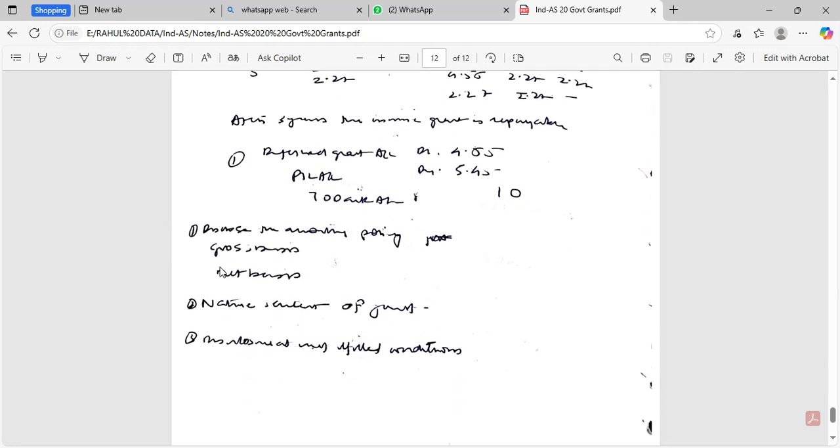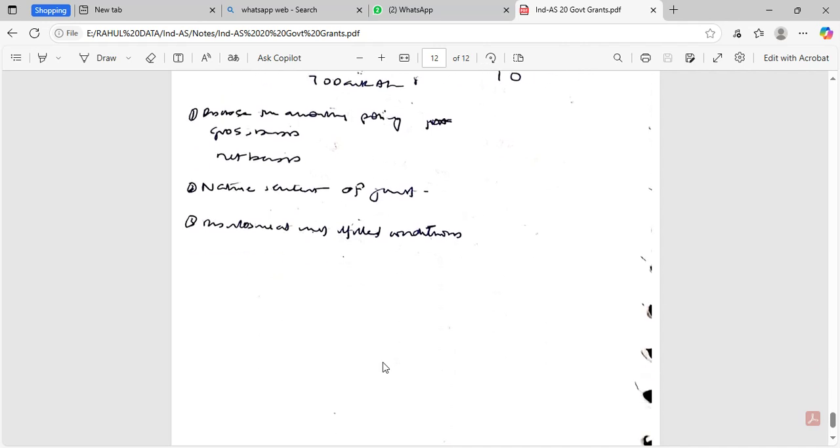Disclose the accounting policy, gross basis or net basis, and the nature and extent of government grant, and the defined conditions.